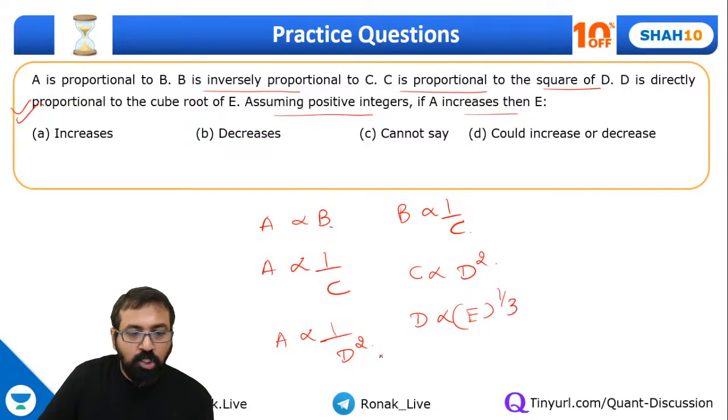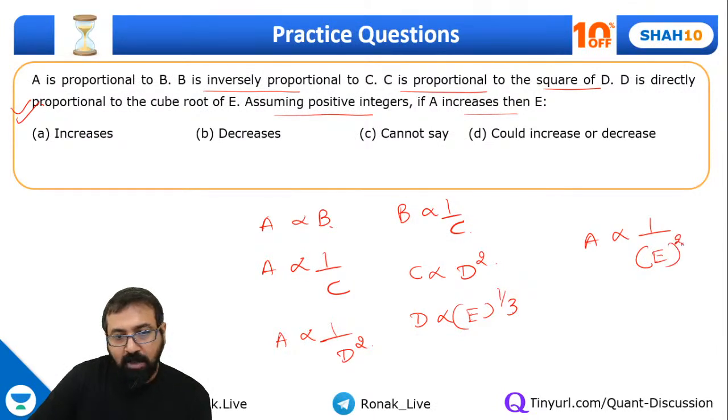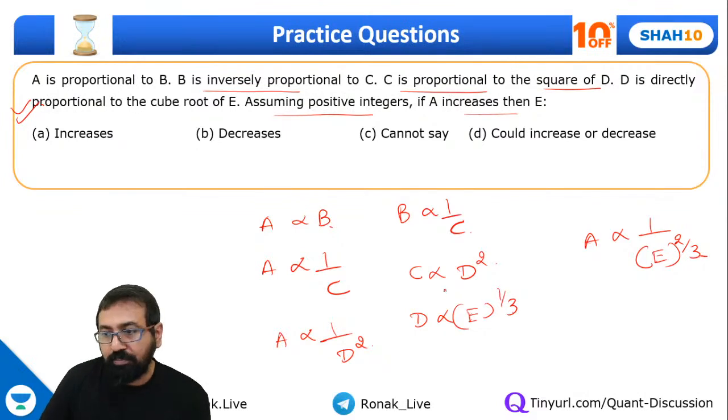So instead of D, you can replace E raised to 1/3. So you will get A is inversely proportional to the 2/3 power of E, right, guys?